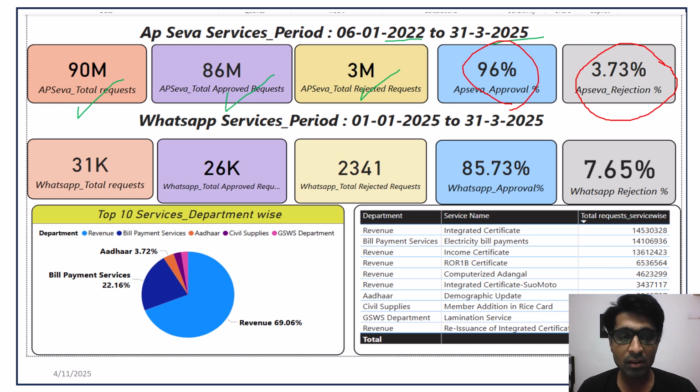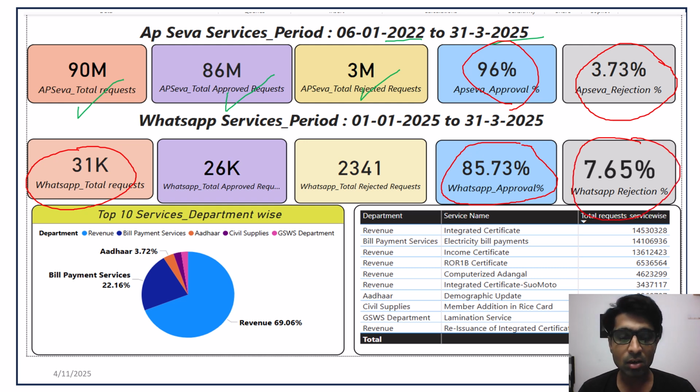Whereas here we can see that in case of WhatsApp, the total number of service requests generated is around 31,000. Also, the approval ratio is only 85%. This means that there is a higher rejection ratio in WhatsApp compared to the overall approval ratio.